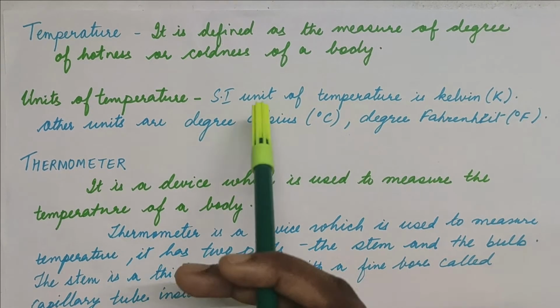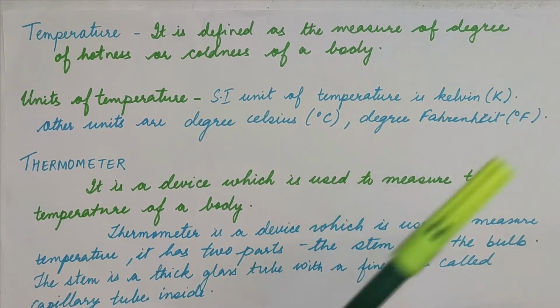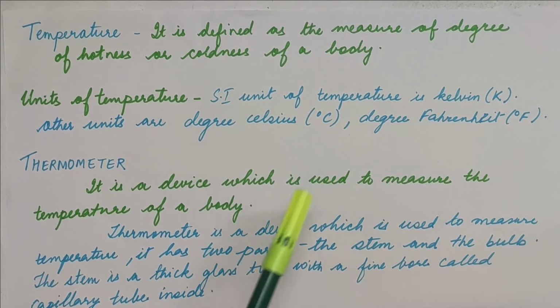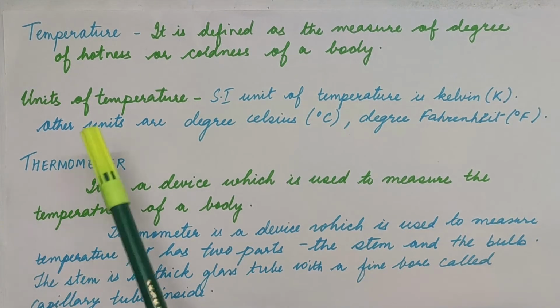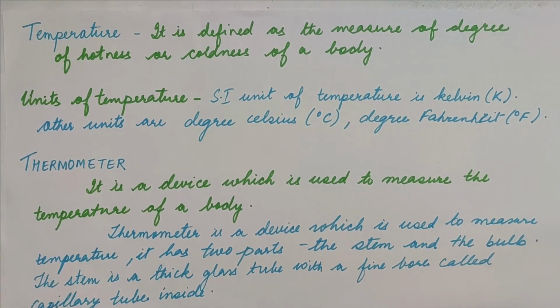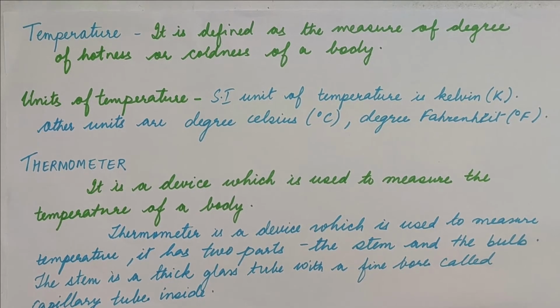So the SI unit of temperature is Kelvin, where we write K in capital, and the other units are degree Celsius and degree Fahrenheit. You might have heard people talk about the temperature of their bodies. Even now you see that due to coronavirus, we are having thermal screening. Wherever we go, they check our body temperature. So generally it is in degree Celsius or degree Fahrenheit.